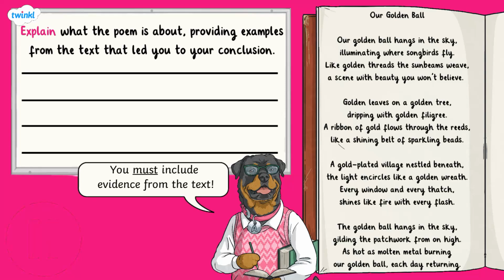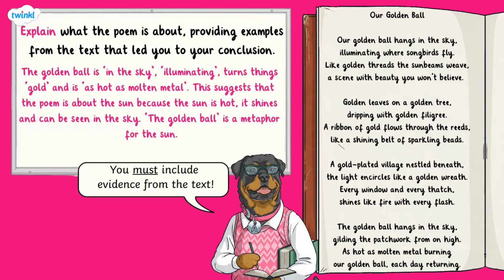The poem never mentions exactly what it's about or what the title refers to, but there are many similes and metaphors that give us clues to include in your answer. The golden ball is in the sky, illuminating, turns things gold, and is as hot as molten metal. This suggests that the poem is about the sun, because the sun is hot, it shines and can be seen in the sky. The golden ball is a metaphor for the sun.